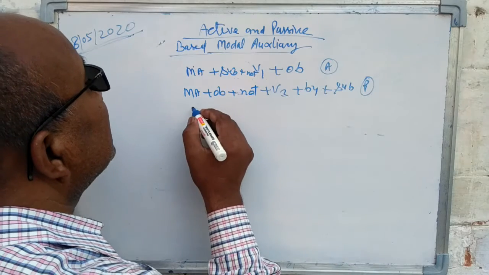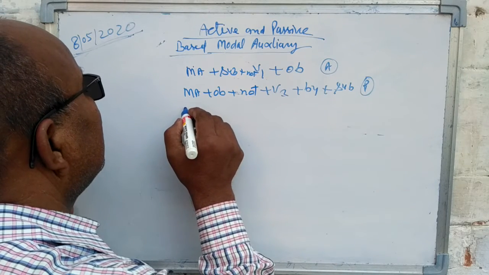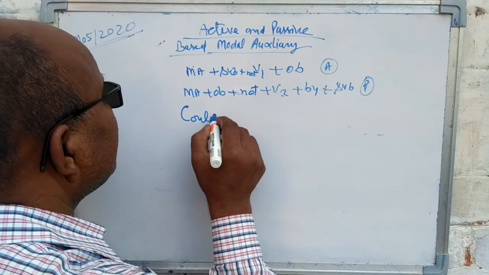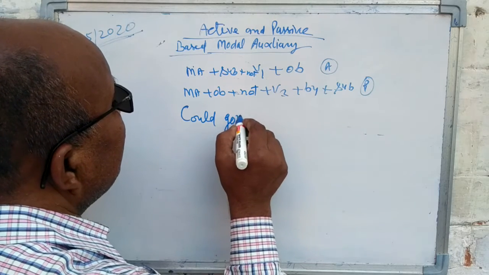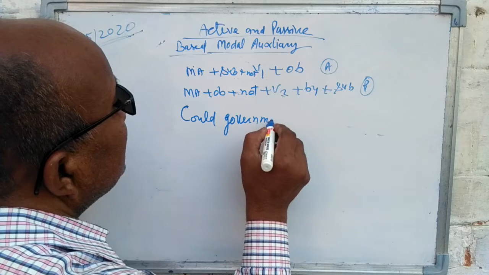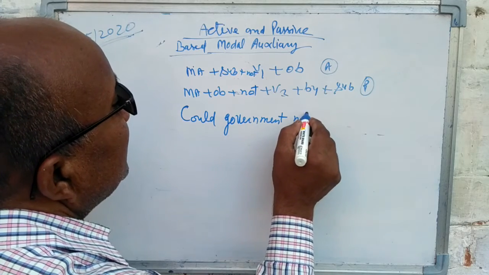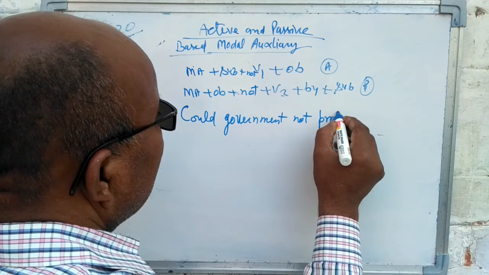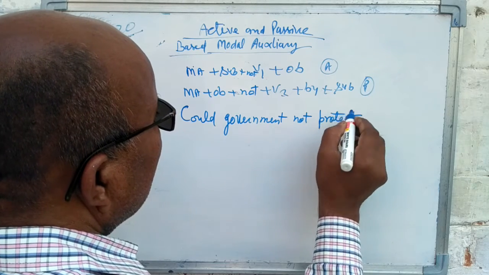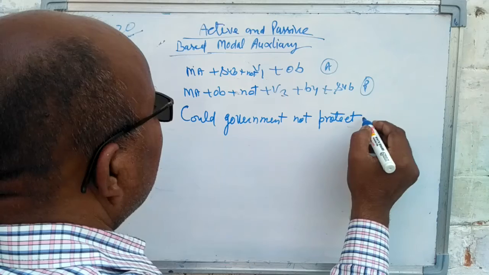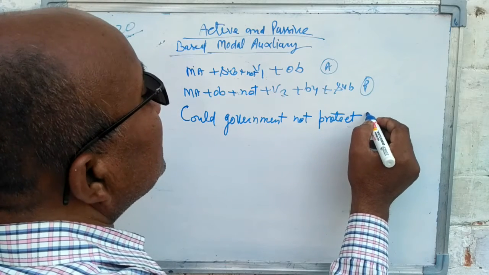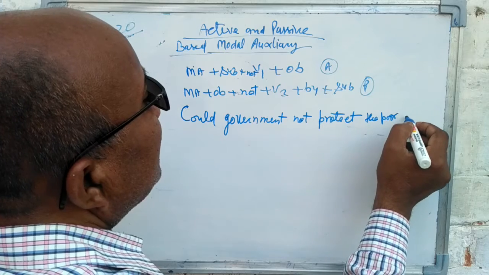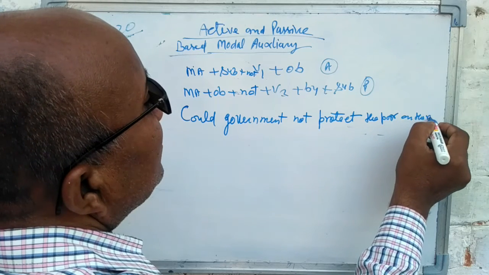An example. Could government not protect the poor on the road?